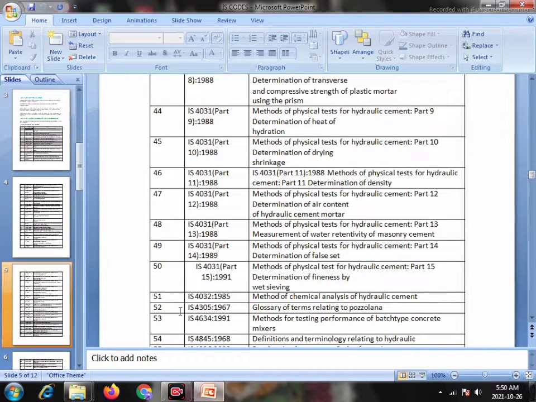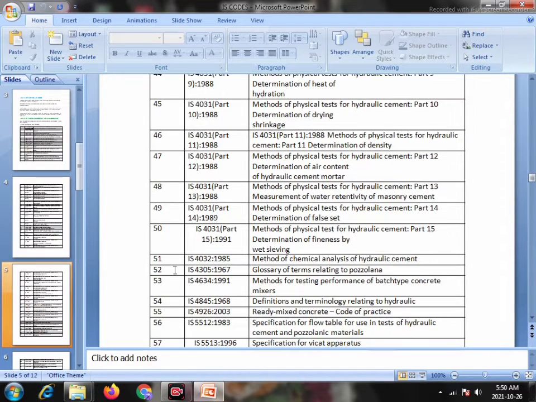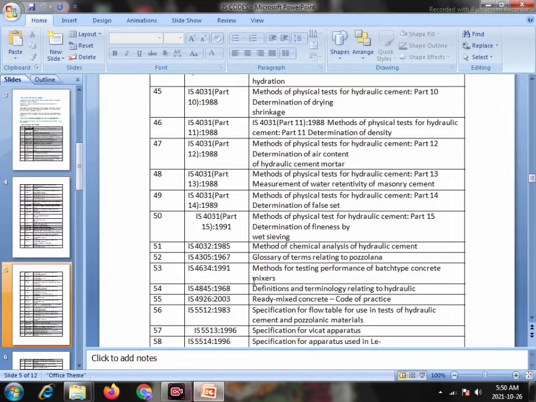Serial number 51, IS 4032, 1985: Method of Chemical Analysis of Hydraulic Cement. Serial number 52, IS 4305, 1969: Glossary of Terms relating to Pozzolana. 53, IS 4634, 1991: Methods of Testing Performance of Batch Type Concrete Mixer.